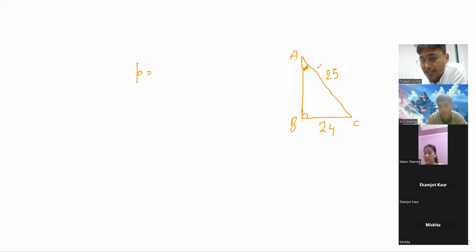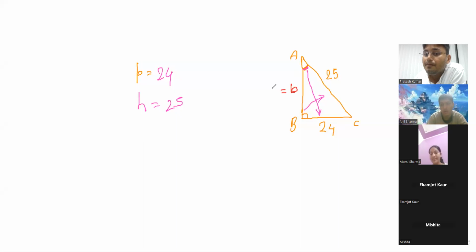Because, as I told you, the angle that is notified is angle A. So in front of that it is 24. So perpendicular is 24. Hypotenuse we know is 25, right? So the left side, this left portion, will be called the base. So what is this value?